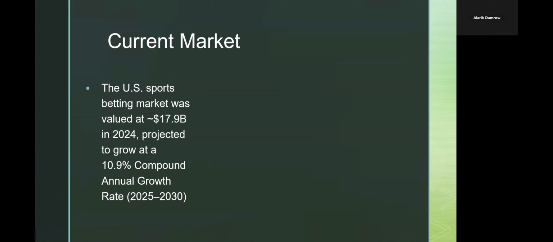So let's get into the details of the predictor. One of the uses of the predictor could be for sports betting. If you see the current market of sports betting, it's currently valued at 17.9 billion. Oh, that was 2024 stats. It has the potential to grow at 10.9% compound for the next few years.